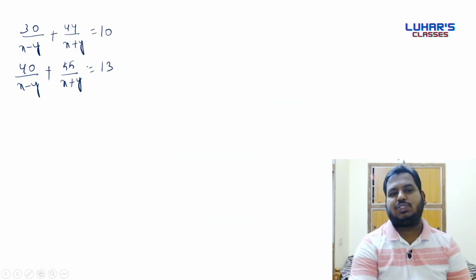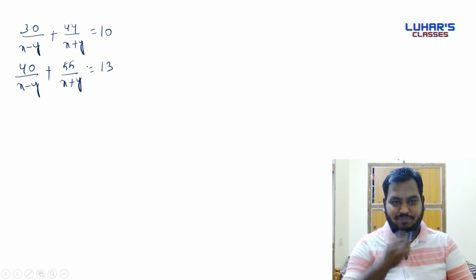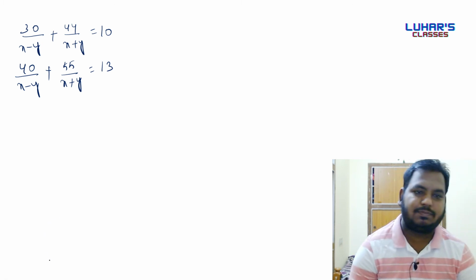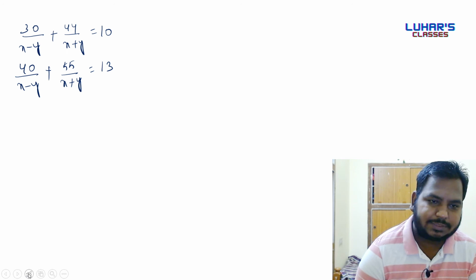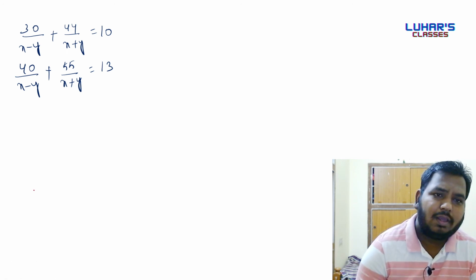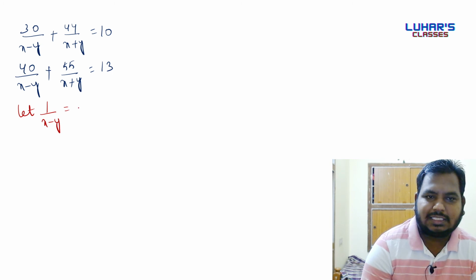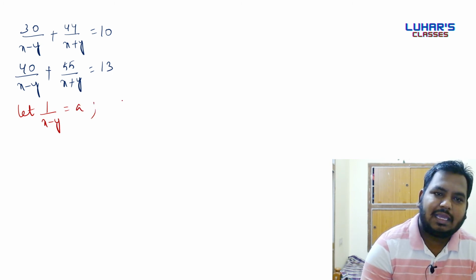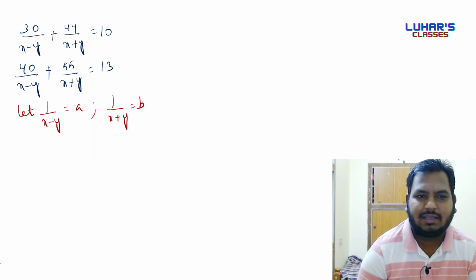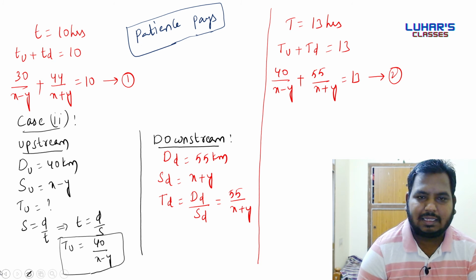Now we have to solve these two equations to find the value of x and y. So we'll apply some logic before doing magic. Let 1 by x minus y be equal to a and 1 by x plus y be equal to b. First we'll check that we wrote it correctly. Yes, it's correct.